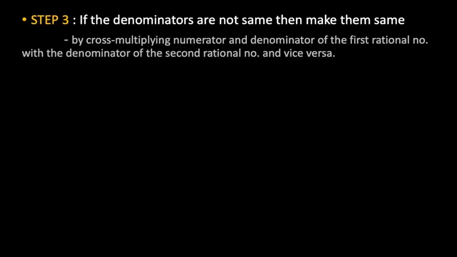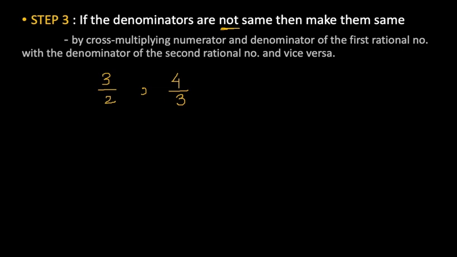We will be following step number 3 if the denominators are not same. First of all, make them same by cross multiplying the numerator and denominator of the first rational number with the denominator of the second and vice versa. We will understand this concept with the help of an example. 3 by 2 and 4 by 3 are two given rational numbers in which we can analyze that 2 and 3 are different denominators of these rational numbers. First of all, we will make them same. How will we do that?